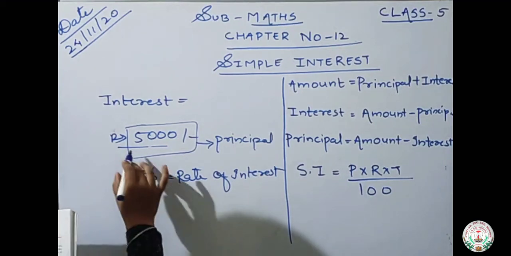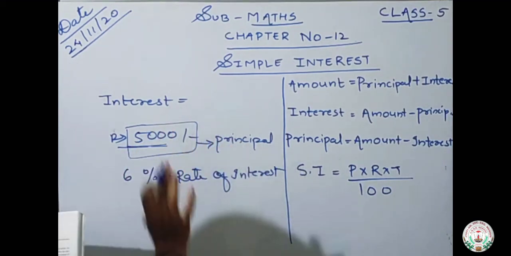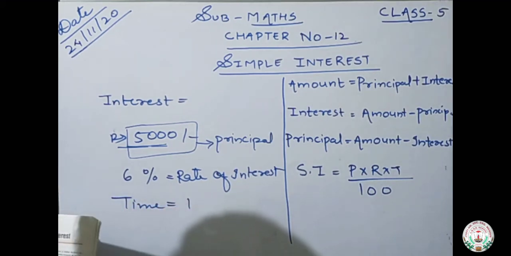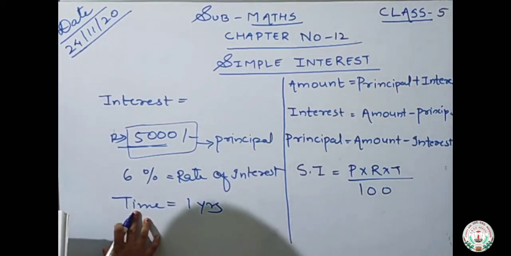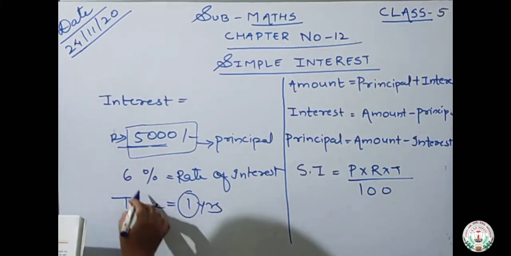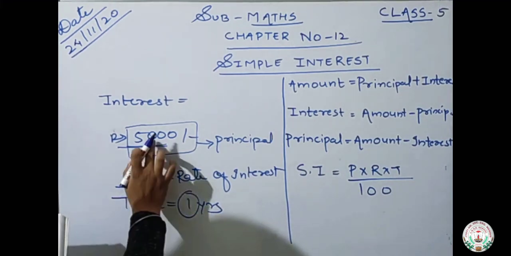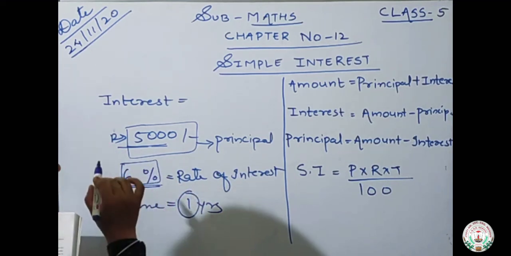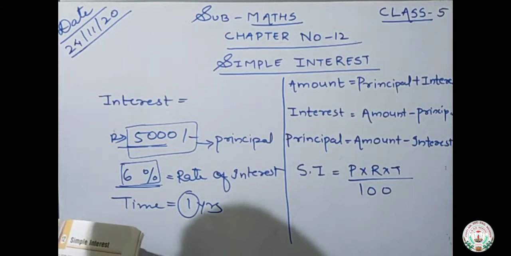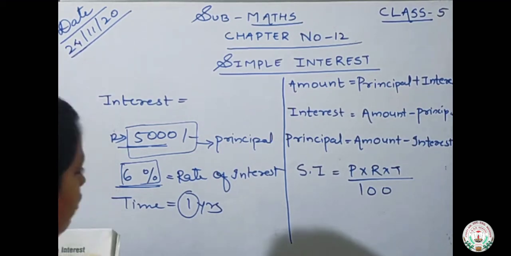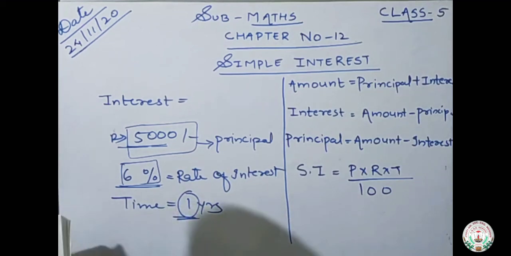The principal amount is the money which I have deposited in the bank. And for how much time have I deposited the money? Suppose I have deposited for 1 year, so the time period is 1 year. For this 1 year, the bank will pay me 6% of this amount extra. This percentage is known as rate of interest. Now, the total amount of money which is returned to the lender at the end of the specified period is known as amount.